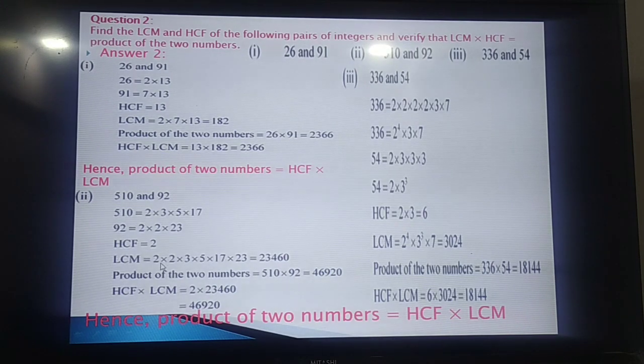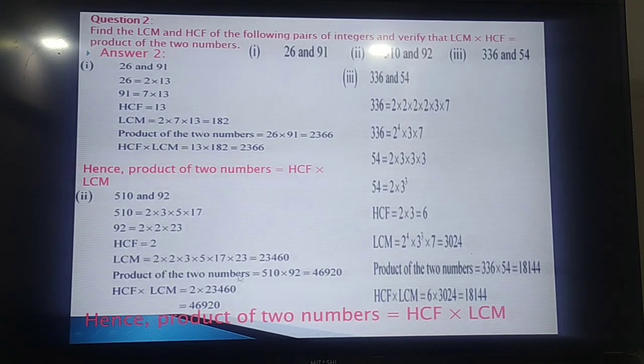And to find the LCM, what do we do? First of all, we write the HCF, that is 2. And then the uncommon factors: 3 into 5 into 17 from the first, and 2 into 23 from the second. So we write 2 into 3 into 5 into 17 into 23. The common factor we don't write double. This gives 23,460. It is the LCM. HCF is 2 and LCM is this.